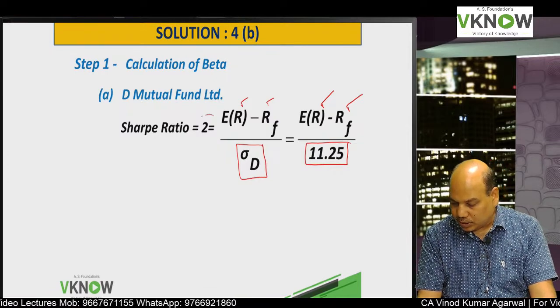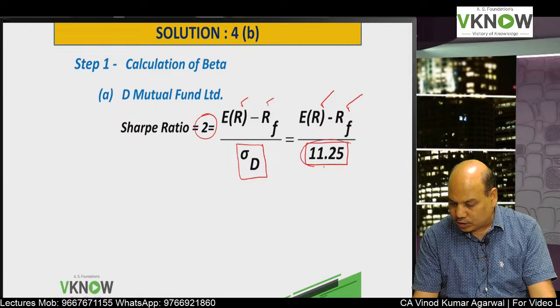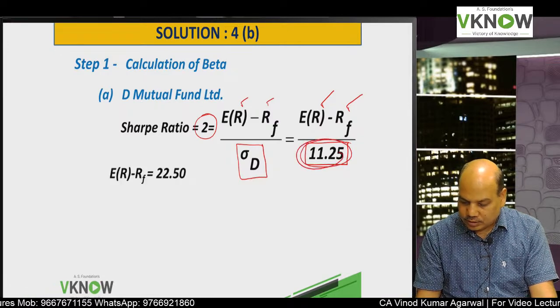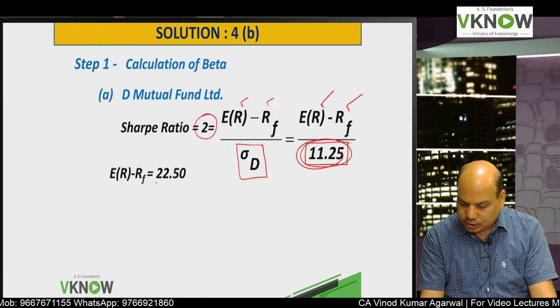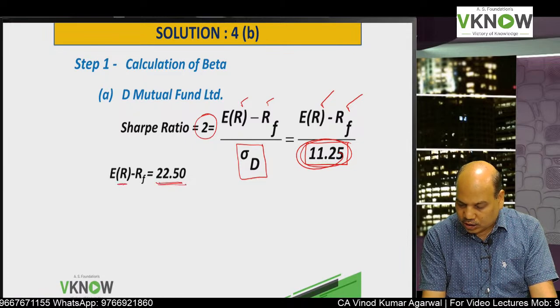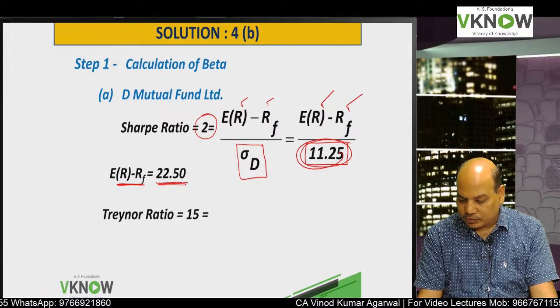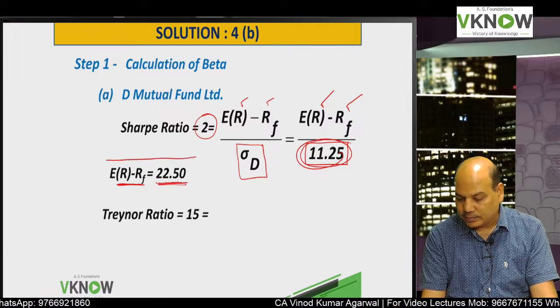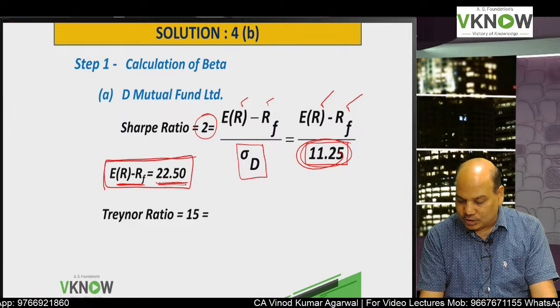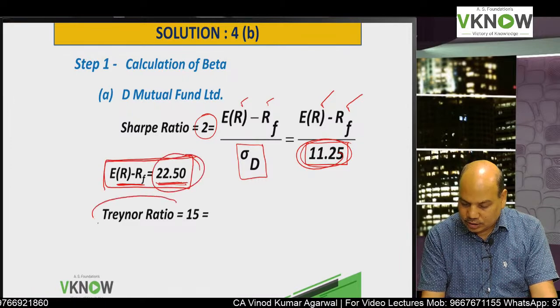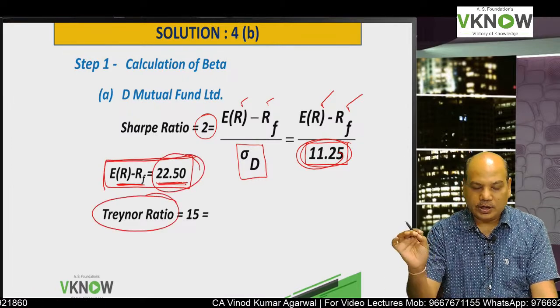So cross multiply, 2 into 11.25 will give you 22.5. So R minus RF, expected return minus risk-free return, is 22.5. Use this value in the next ratio and find out the beta.